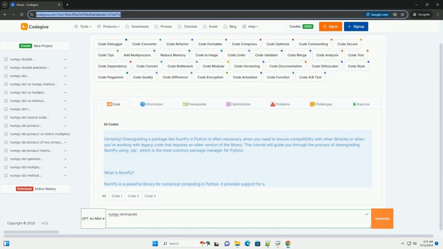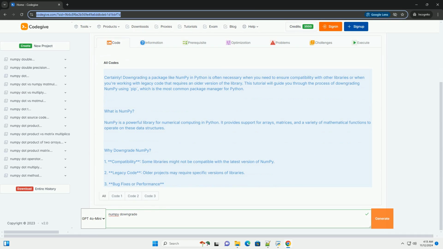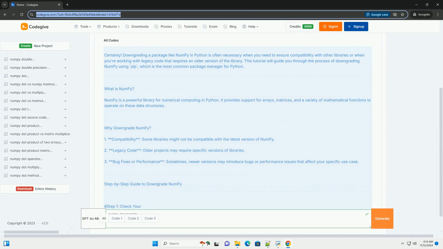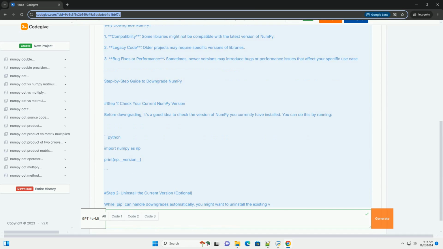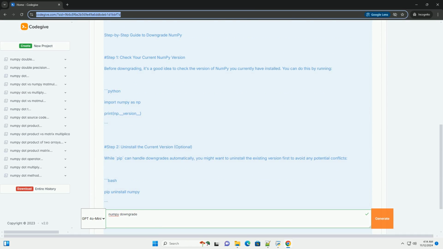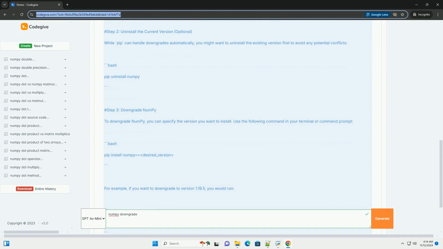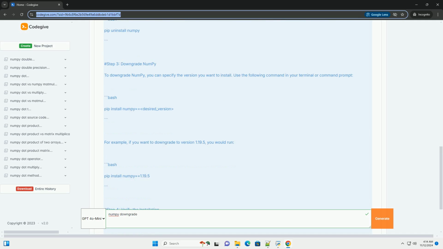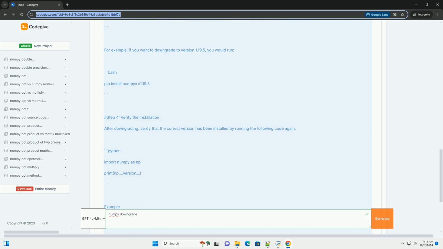Certainly. Downgrading a package like numpy in Python is often necessary when you need to ensure compatibility with other libraries or when you're working with legacy code that requires an older version of the library. This tutorial will guide you through the process of downgrading numpy using pip, which is the most common package manager for Python.